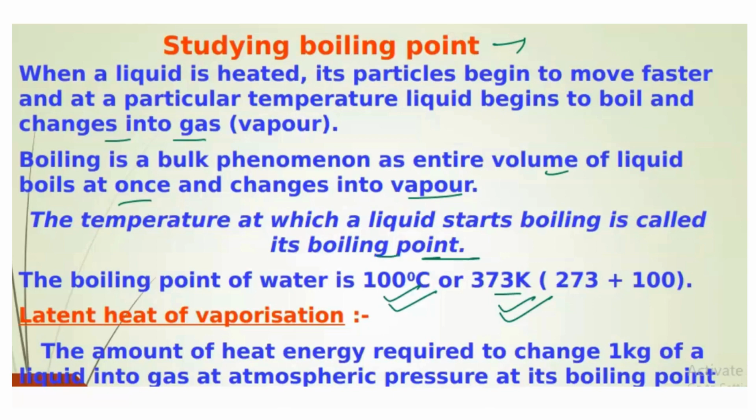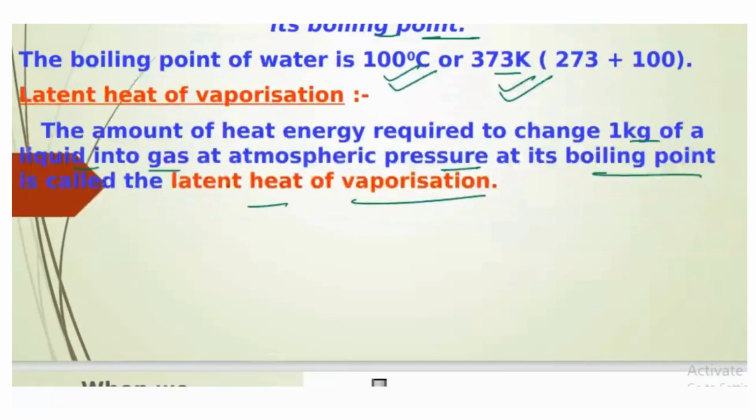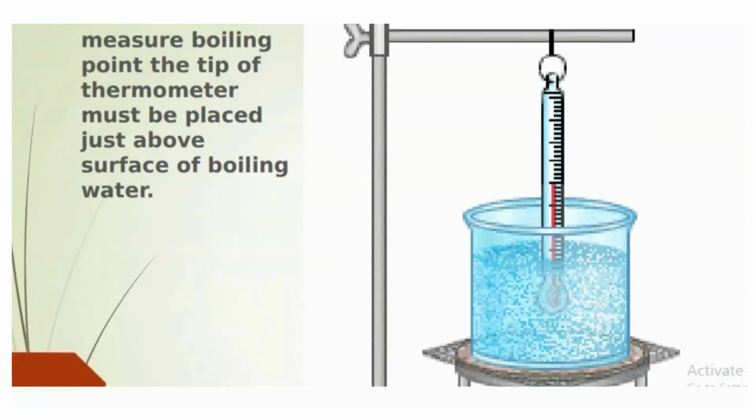Okay, now let's understand what is latent heat of vaporization. It is just similar to latent heat of fusion. Okay, let's understand the definition. Definition बोलता है heat required to change 1 kg of liquid into gas at atmospheric pressure at its boiling point is called latent heat of vaporization. ठीक है, let's understand by doing an experiment.